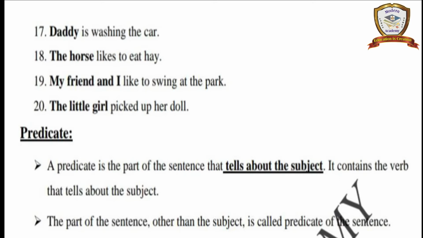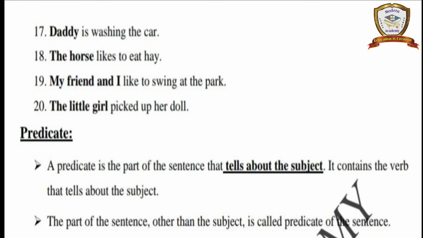A predicate is a part of a sentence that tells about the subject. It contains the verb that tells about the subject. So the predicate is nothing but the part that tells about the subject, the remaining part of the sentence. If you divide a sentence into two parts, they are subject and predicate.